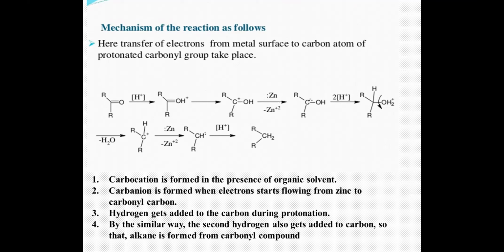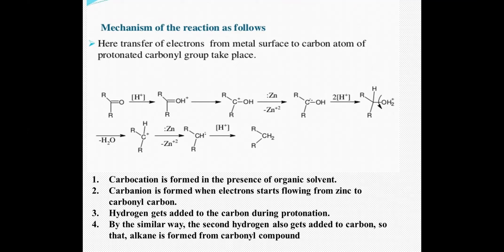So there is a multi-step reaction. First step is your protonation of your carbonyl to generate a carbocation, which gets a transfer of electrons from the metal surface of the zinc to form a carbanion. Next step is again protonation of your OH. The H from your acidic medium protonates the OH, and there is a loss of water.